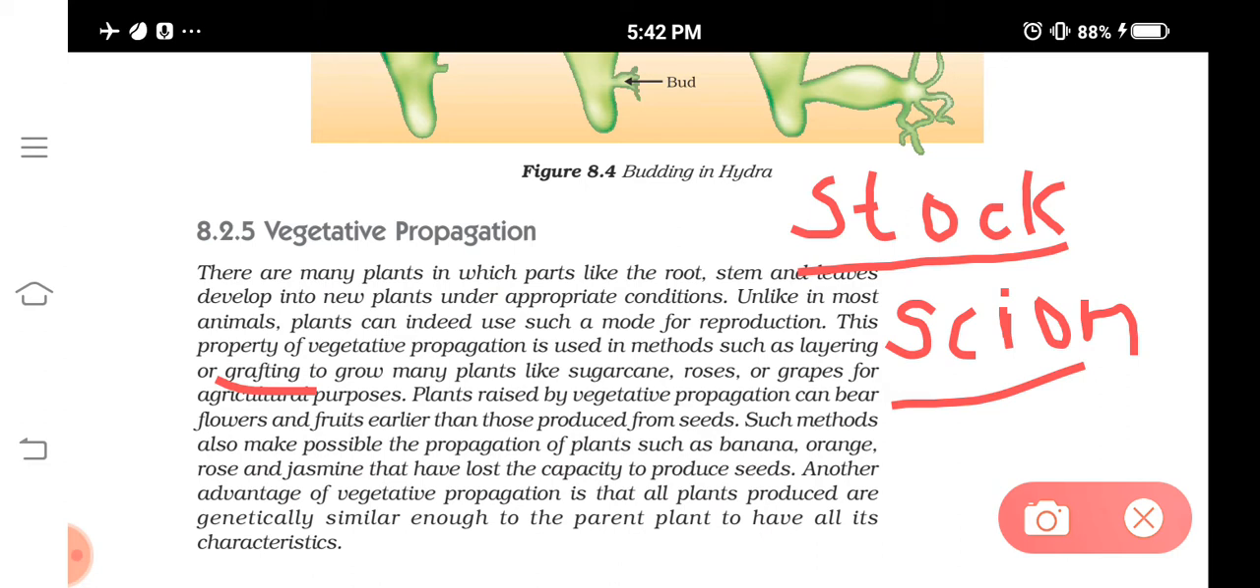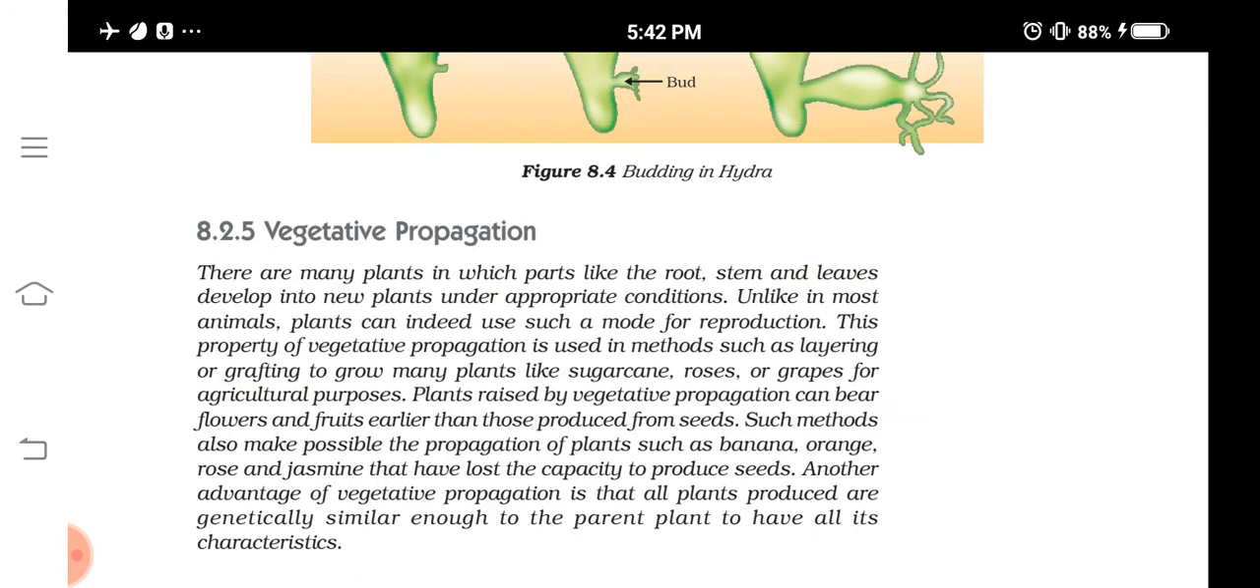So all these are what? Artificial vegetative propagation. What are they? Layering and grafting. This is also based on the vegetative propagation of the plants. Is it clear? Grafting and layering are used in many plants like sugarcane, roses, grapes, etc., for agricultural purposes. And what is the advantage of vegetative propagation?